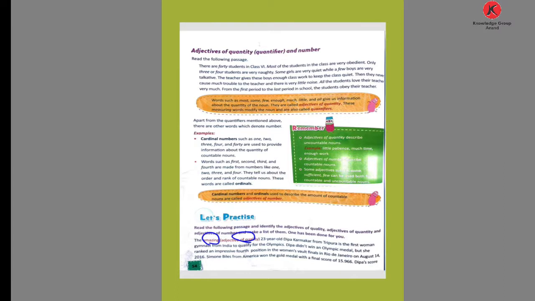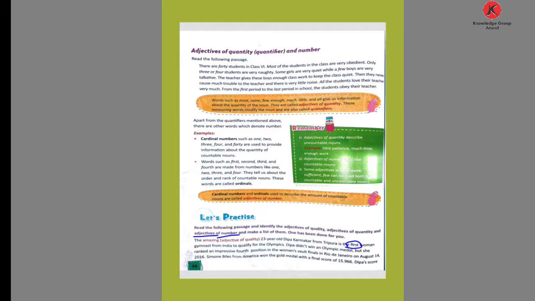Now in the same line, here given the word first. First is an ordinal number. So this first is given as an adjective of what? Adjective of number. Now in the second line, here given the first is an adjective of number. Now we come to the second line.